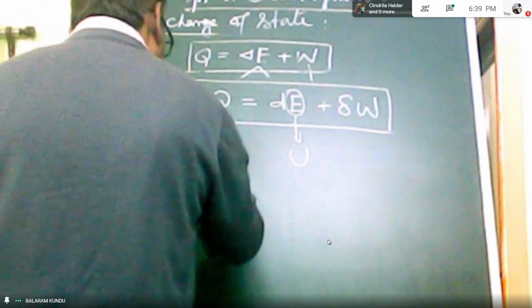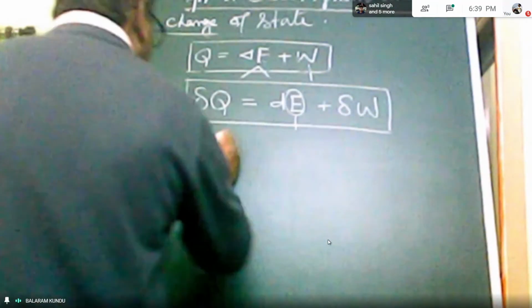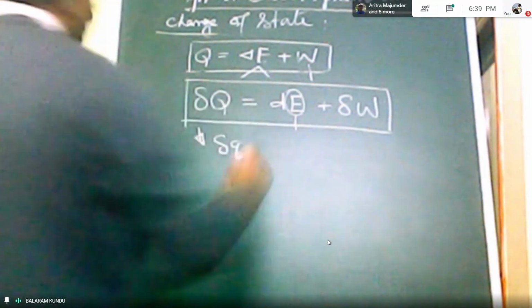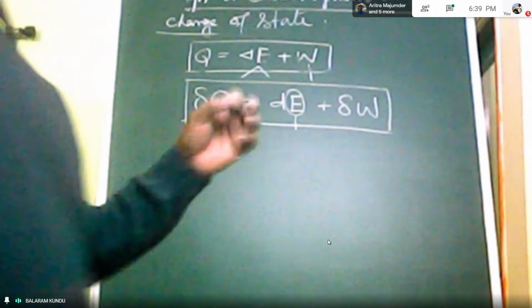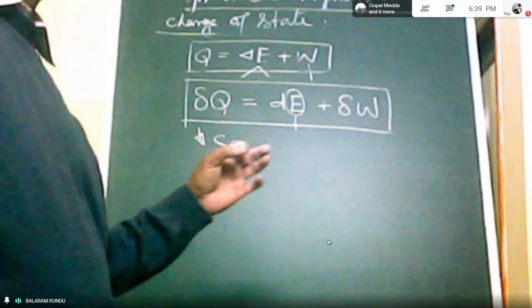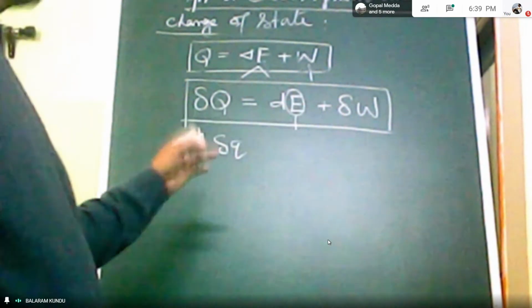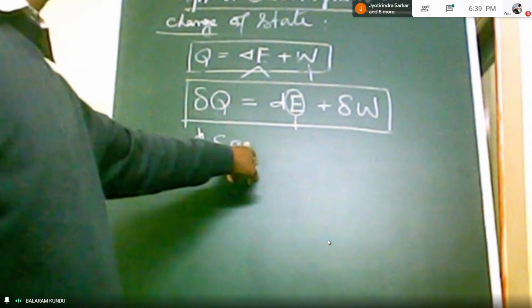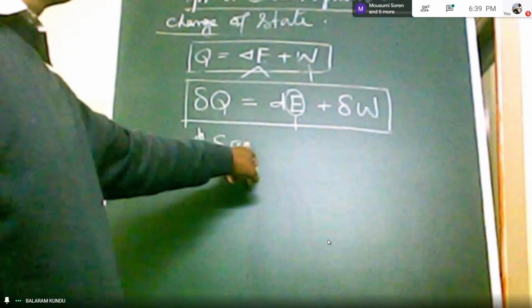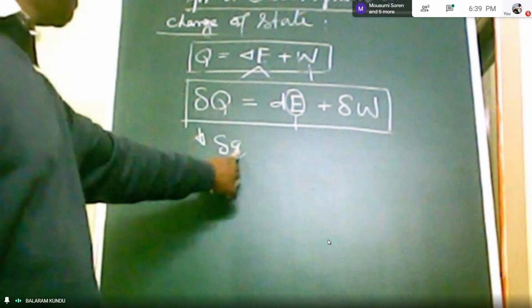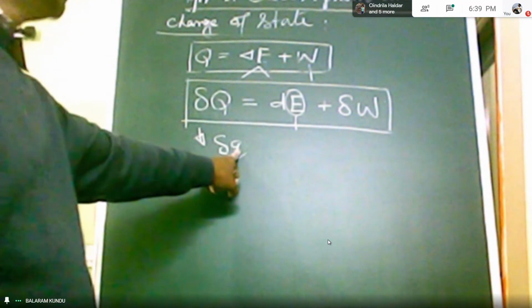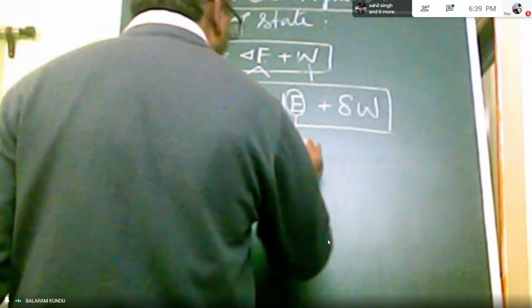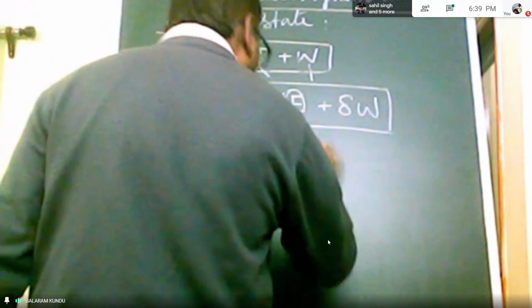This expression can be written this way: delta small q, where small q means heat transfer per unit mass, equal to d of small e. Here Q is the total heat transfer, and small q is the heat transfer per unit mass.